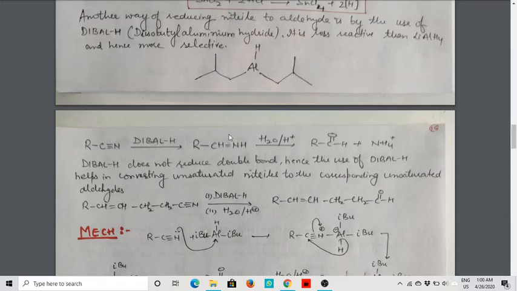In the same way, these two bonds will be broken and the oxygen will go to this portion and hydrogen to this portion. We have written here NH4+ because the medium is acidic. The NH3 will take up the H+ ion to form the NH4+ ion. Because of the lower reactivity, DIBAL-H is not able to reduce the double bond. Hence, DIBAL-H is also used to convert unsaturated nitriles to the corresponding unsaturated aldehydes.